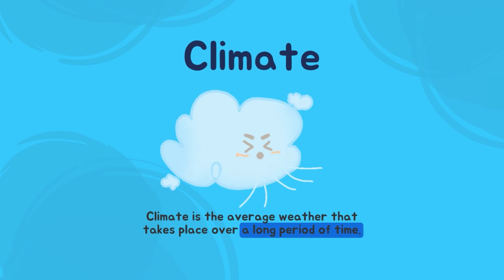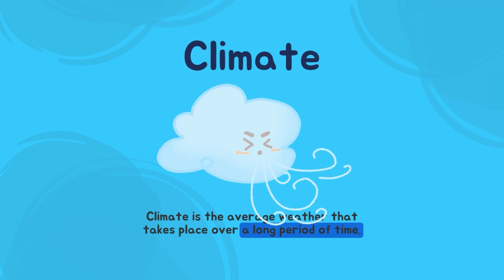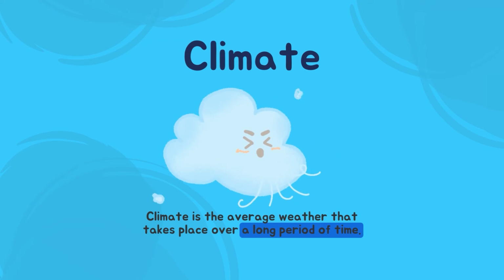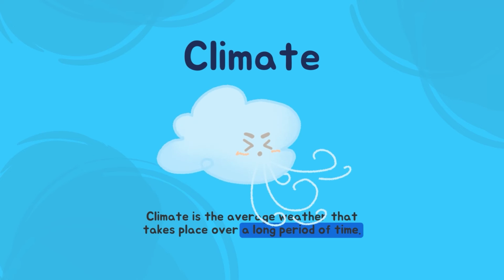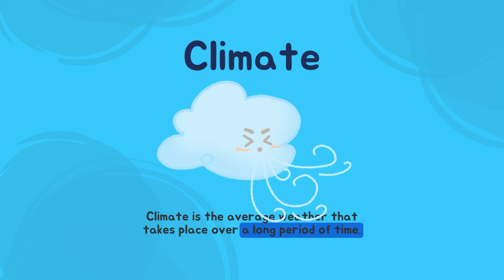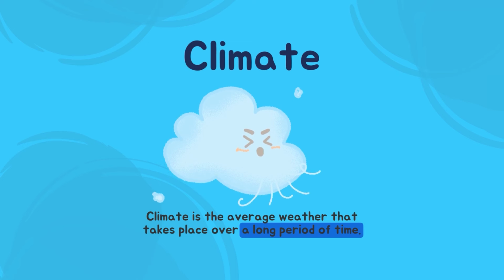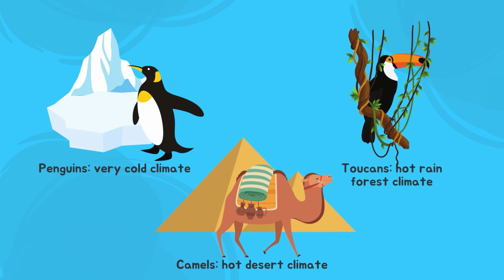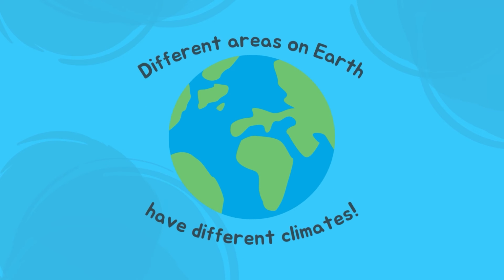Now that we understand how weather works, let's move on to the longer period of weather. It is climate. Climate is the average weather over a very long period of time, usually around 30 years. There are some animals that can only survive in a certain climate. For example, penguins can only live in cold, snowy places. Penguins need a colder climate in order to survive. The natural home or location of the penguin is called a habitat.